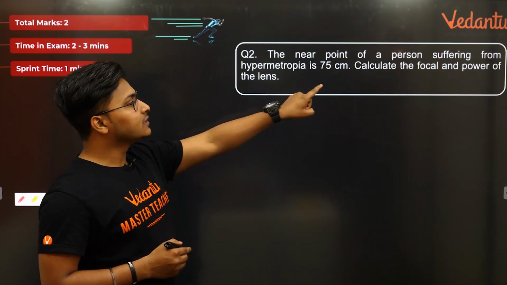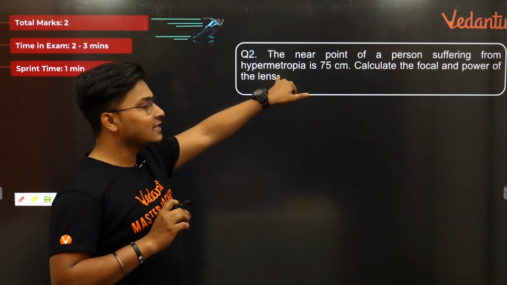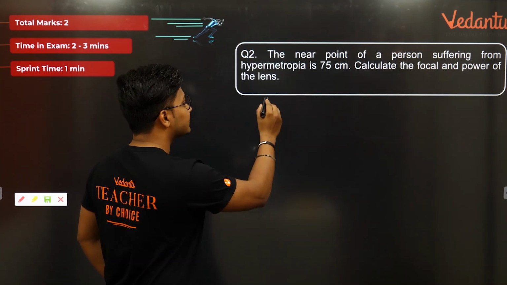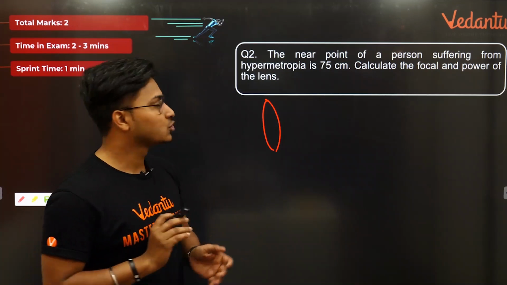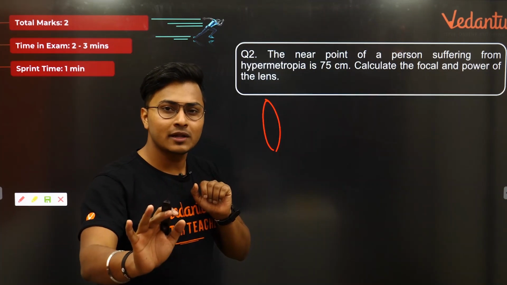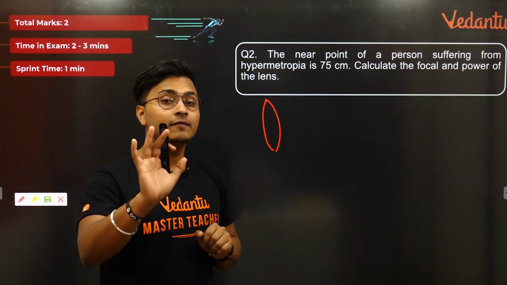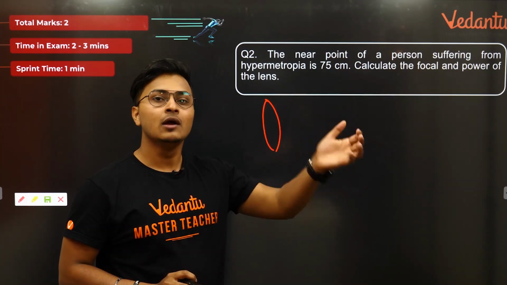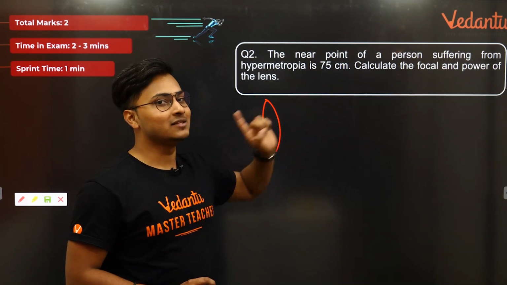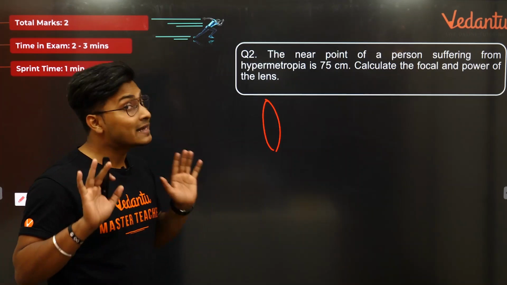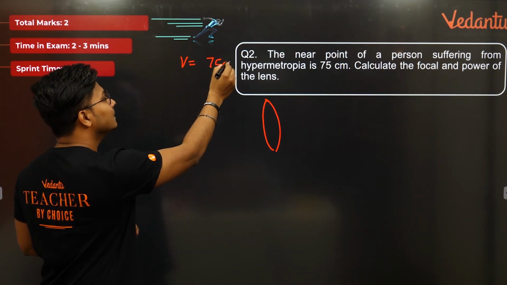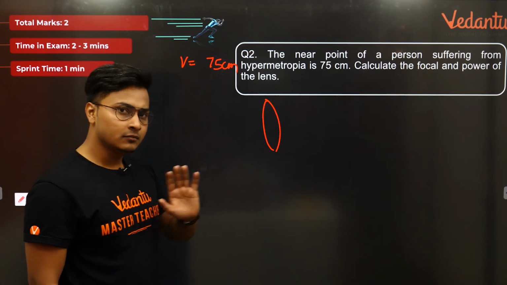The near point of a person. Okay, the moment they say near point and they say hypermetropia, we know which lens they are going to use. They are going to use convex lens. Understood. Okay, is 75 centimeter. In the previous question itself, we stated very clearly whenever we are talking about far point or near point, this value here is the image distance. We did or not? Yes, we did. So your image distance in this scenario is going to be 75 centimeter. Sign convention we'll talk later. ठीक है?